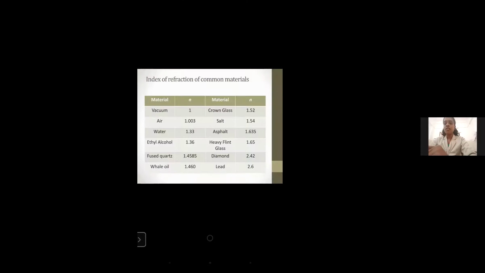So now let us see some refractive indexes of various objects. Is it visible?